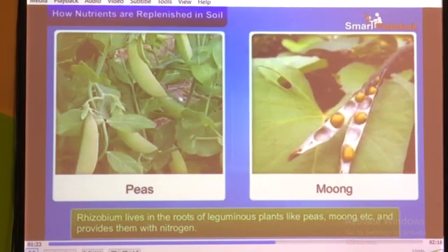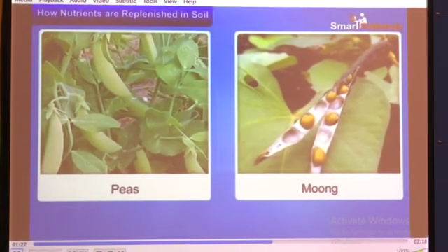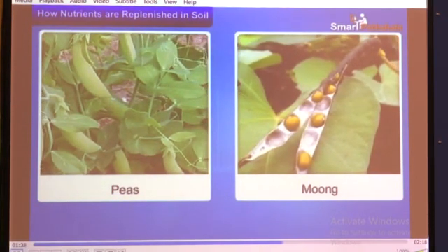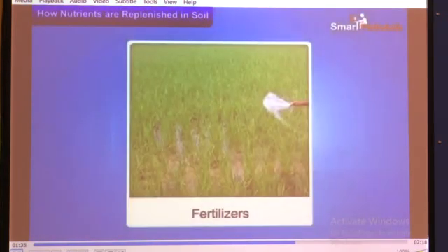Rhizobium lives in the roots of leguminous plants like peas, moong, etc., and provides them with nitrogen. In return, the plants provide food and shelter to the bacteria. This is called a symbiotic relationship. So this is called a symbiotic relationship between leguminous plants and rhizobium bacteria.